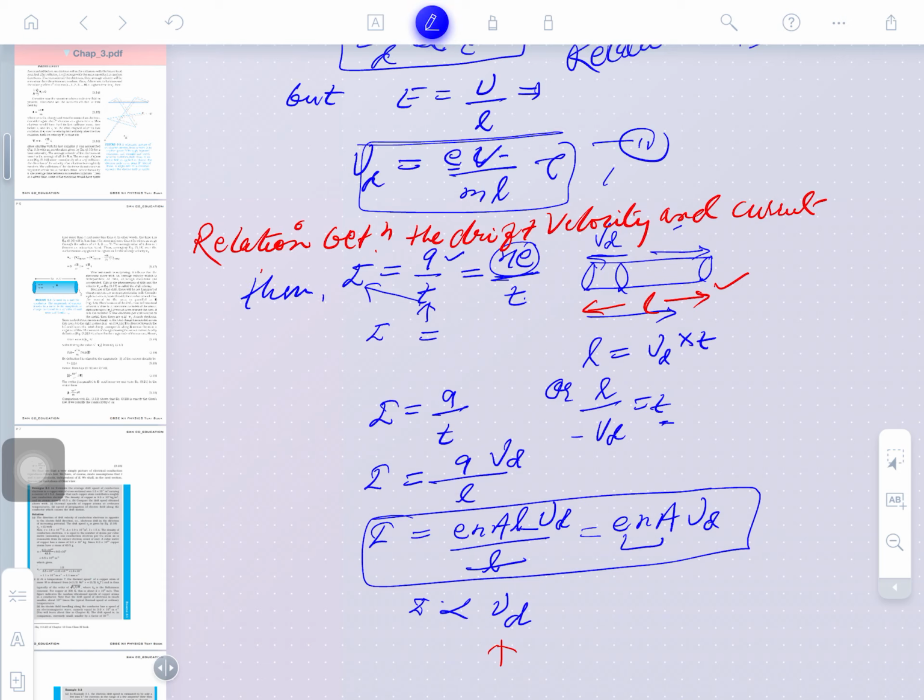Then current is equal to Q by t. Q is the charge constituted by electrons. How many electrons are making the charge here? n electrons are making this charge, n being the total number of electrons flowing from one end to the other, throughout the full conductor. It means the whole conductor is full of electrons, and all electrons pass through. So n is the density per unit volume, and the volume of the conductor is area into length.